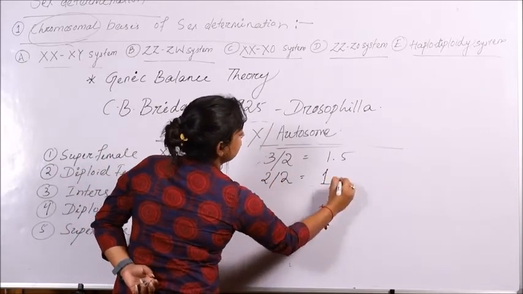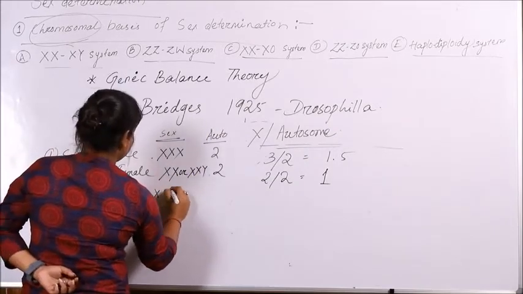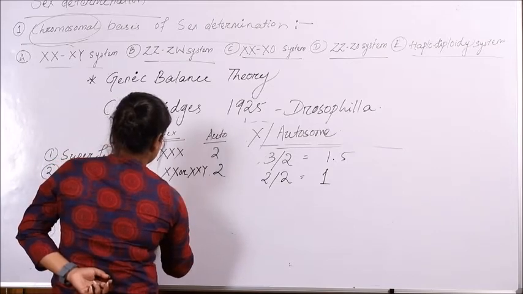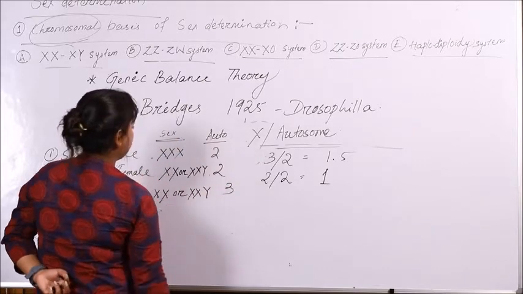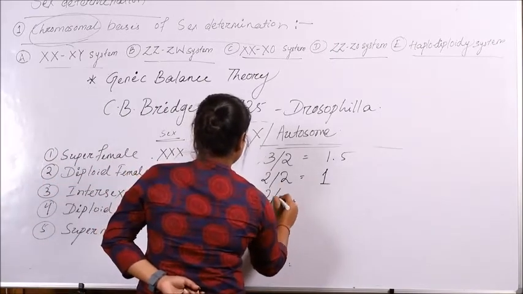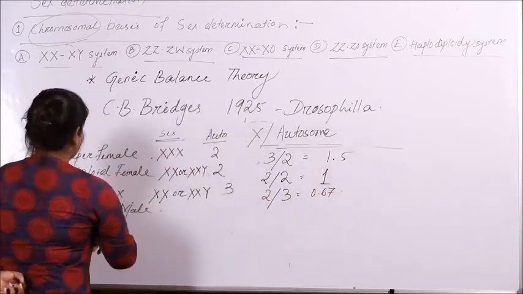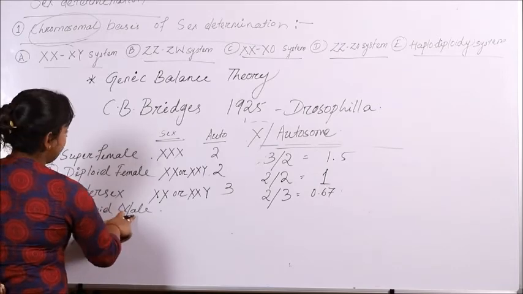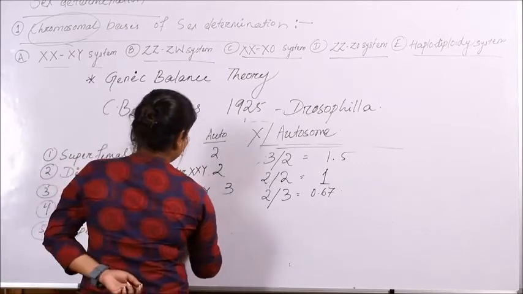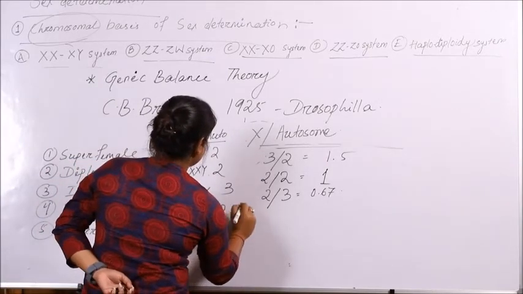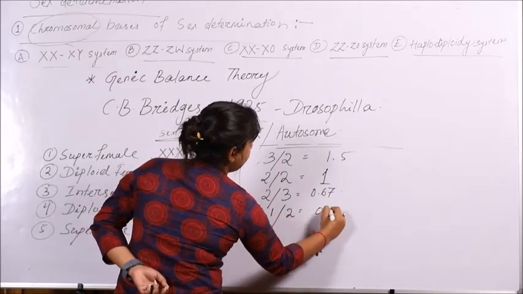When we are talking about intersex, the sex chromosome is XX or XXY, however the number of autosomes is 3. So the ratio will be 2:3, that is 0.67. When we are talking about diploid males, they will have XY as their sex chromosome and the number of autosomes will be 2. So the ratio of X to autosome will be 1/2, that is 0.5.